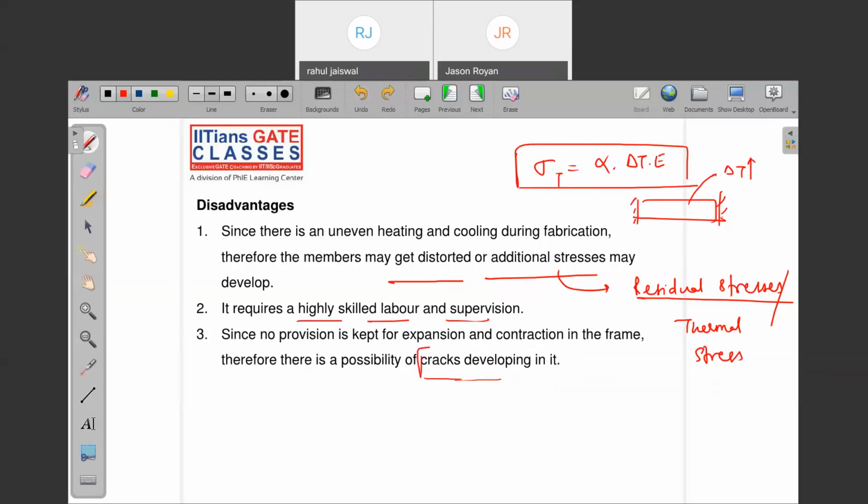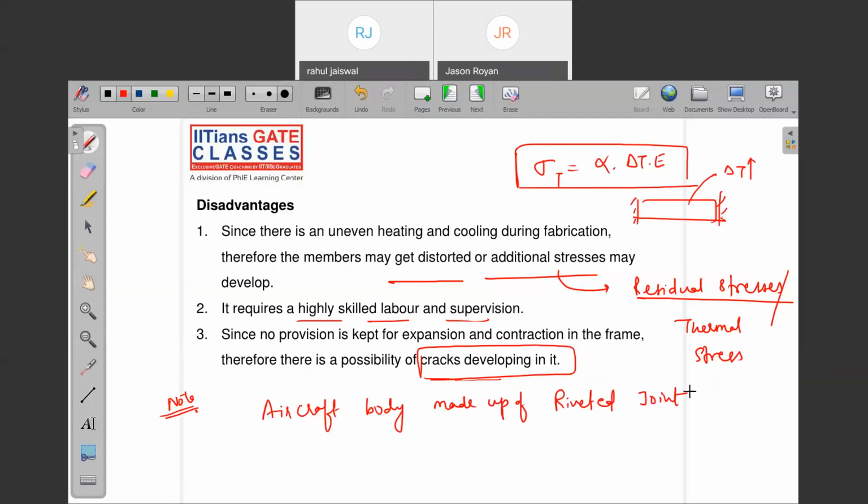This is a very big reason we don't use welded joints in the aerospace industry. So note down: the aircraft body is made up of riveted joints only, because due to residual stresses, fatigue stress will also come into the picture.